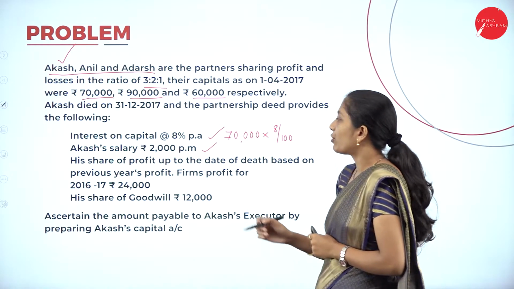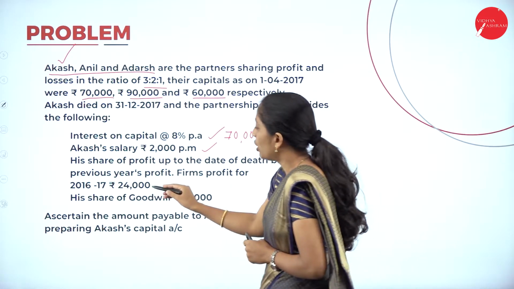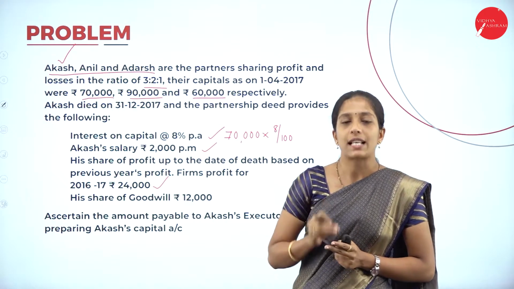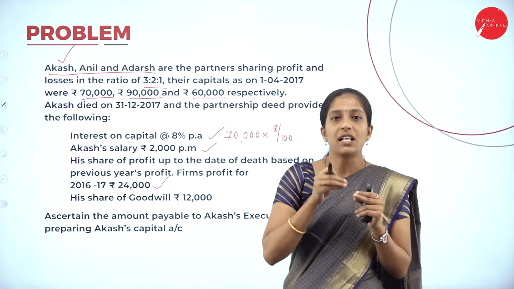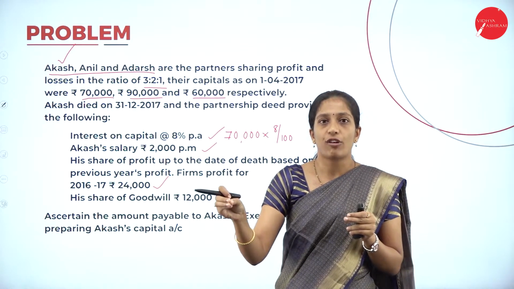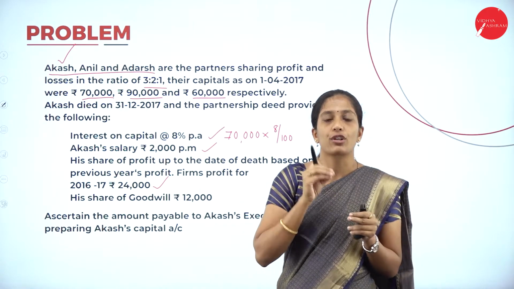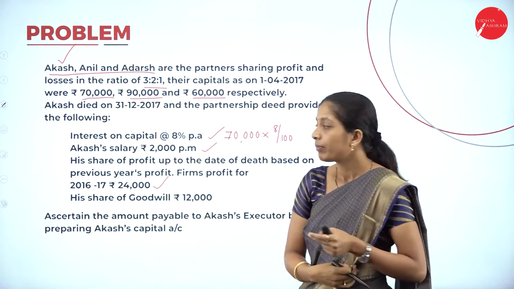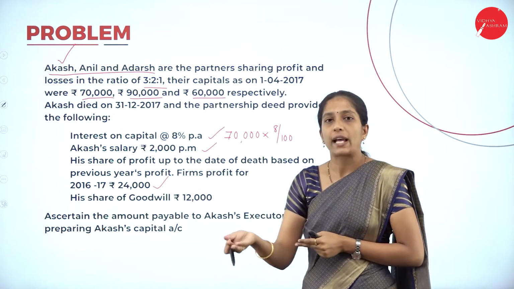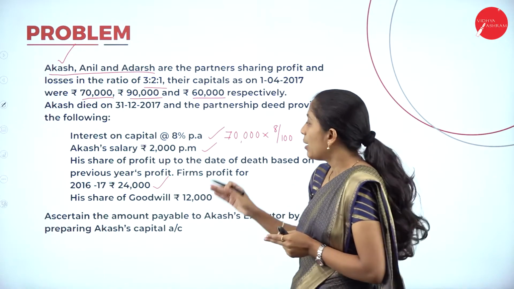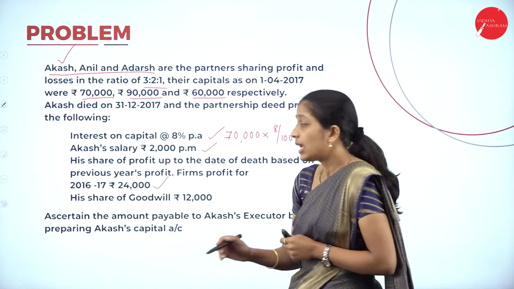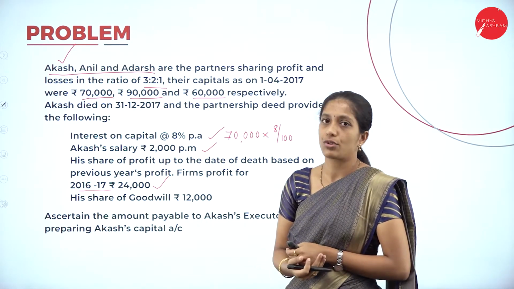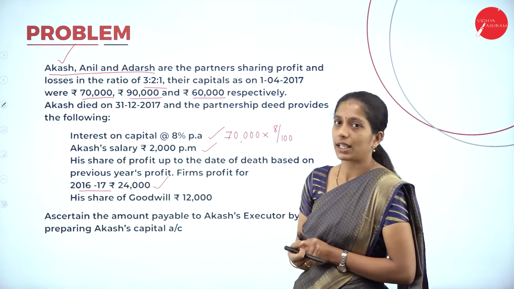So the firm's profit for 2016-17 is 24,000. Now what they have told is that we have to calculate the profit or loss suspense account. As I told, from the beginning of the financial year till the date of death, how much profit is going to be gained has to be transferred to the profit and loss suspense account. How do we calculate it? By using the previous year profit. Here they have given the previous year profit, that is 2016-17, 24,000. We shall see later how we are going to calculate.